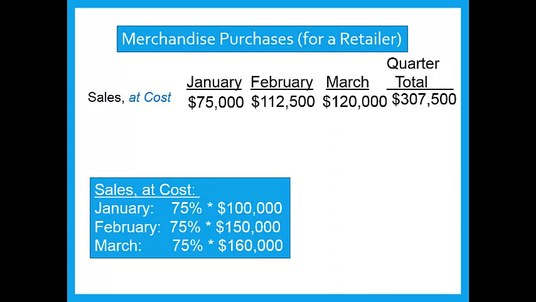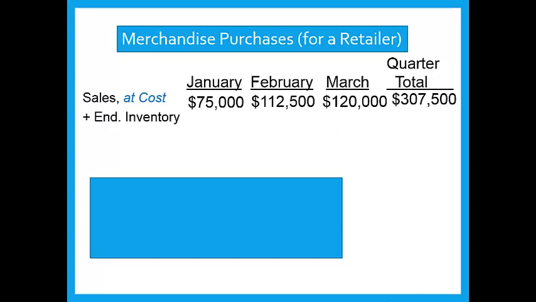Now what we need to do is determine if we want to end with any inventory and if we'll have beginning inventory. And the answer to both of those questions is yes. The company wants to have half of what they're going to sell the following month at the end of each month. So we'll add desired ending inventory. At the end of January, we want to have half of what we're going to sell in February.